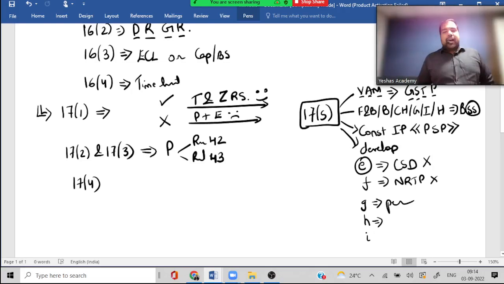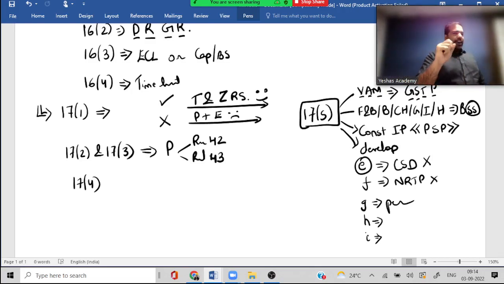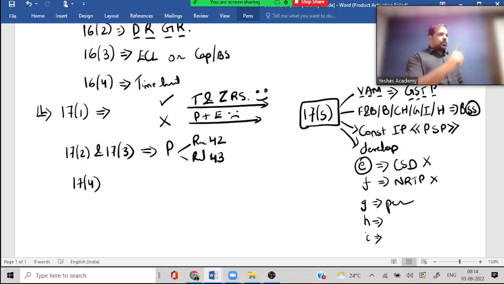I, investigate, guys. Can the officer block your credit and investigate? There is a rule called Rule 86A where he needs the approval of whom? Commissioner. For how long can he block it? It's not called blocking, it's called restricting your ITC usage. Can be restricted for how much time? Maximum 1 year pending investigation. Can you make an application for earlier restriction removal? Yes. And guys, you know the reasons. Everything is non-existent, guys. That is the reason for Rule 86A.